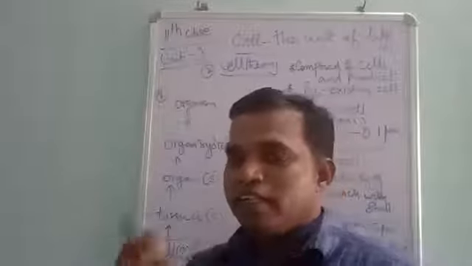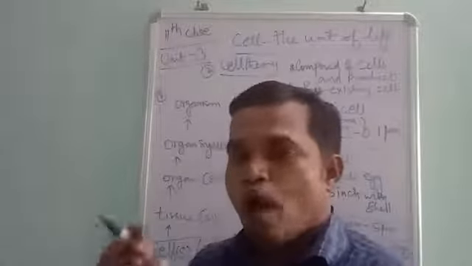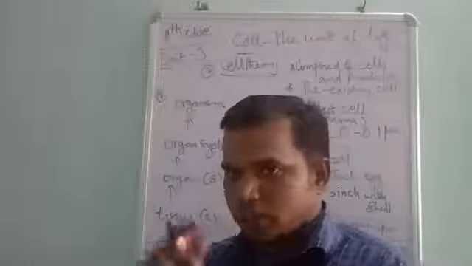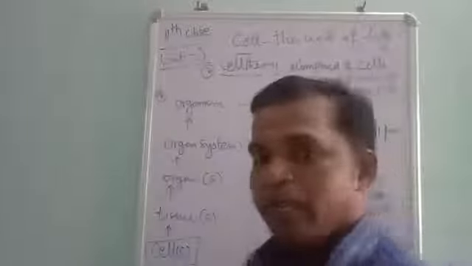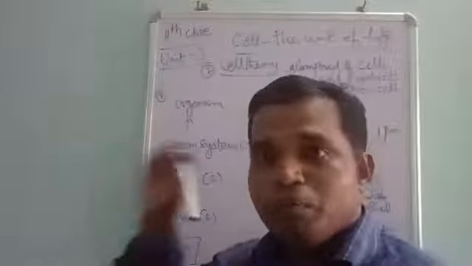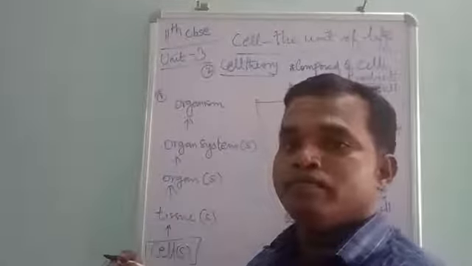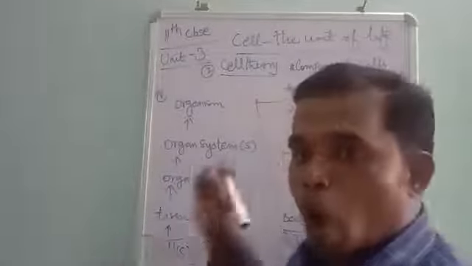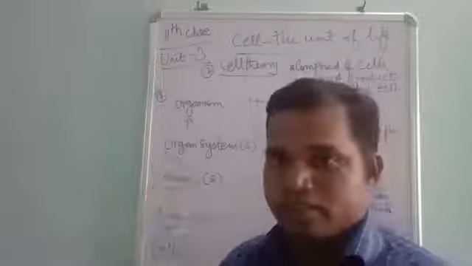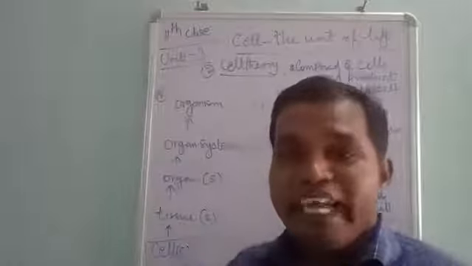So what does the cell theory say? All organisms are composed of one or more cells. That's the first point of the cell theory. The second point is that these organisms have a basic unit that is called the cell. The third point is that all new cells are formed from pre-existing cells.